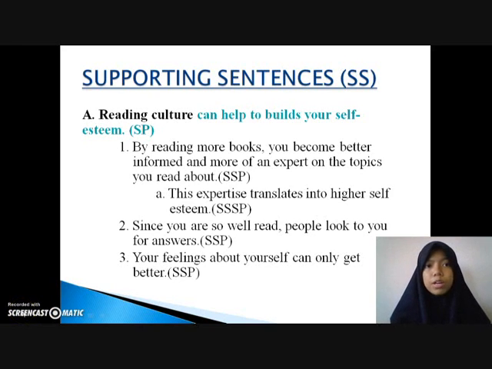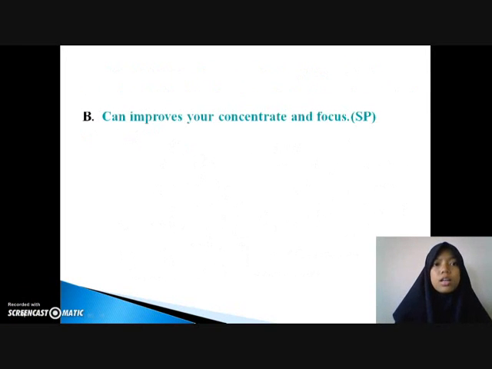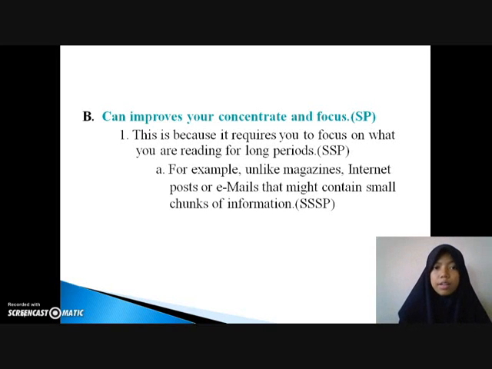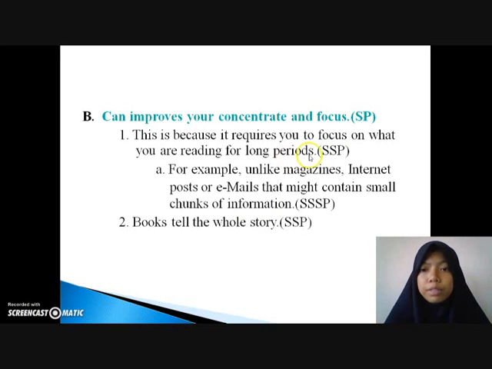Okay, now we will proceed with our second supporting sentence. Because of our controlling idea about the benefit of reading culture, for our second sub point we can say that reading culture can improve your concentration and focus. This will be our first sub point to elaborate more about the sub point. This one will be our sub point, and it will explain more about the sub point.